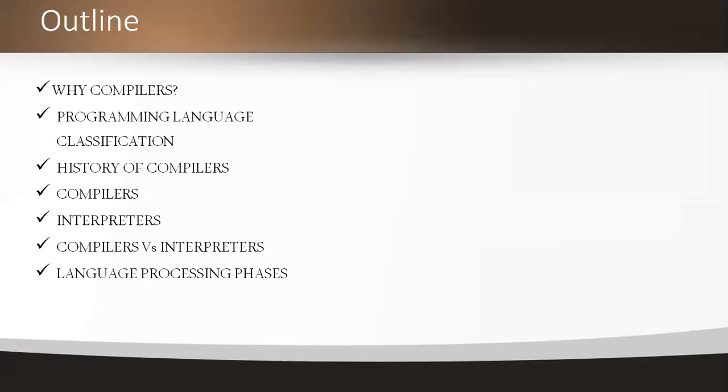These are the outlines that I'm going to deliver in today's class. The first is why compilers, then programming language classification, the history of compilers, the definition of the compiler, and the definition of the interpreter with a neat structure, compilers versus interpreters, and then finally the concept of language processing phases that we're going to learn in this class.